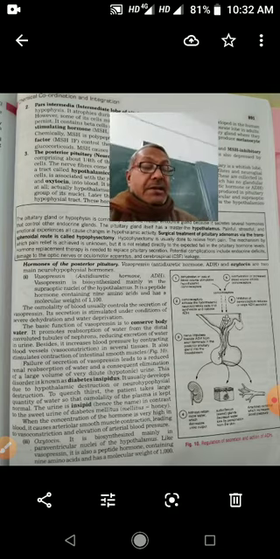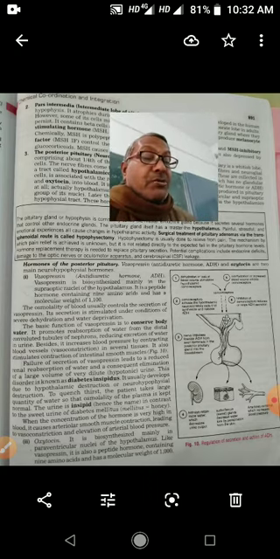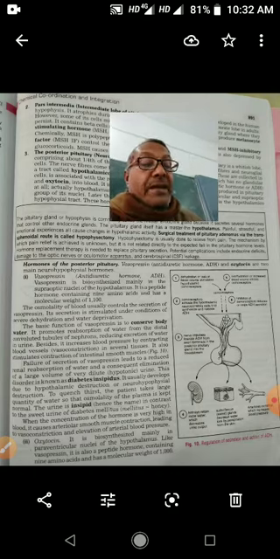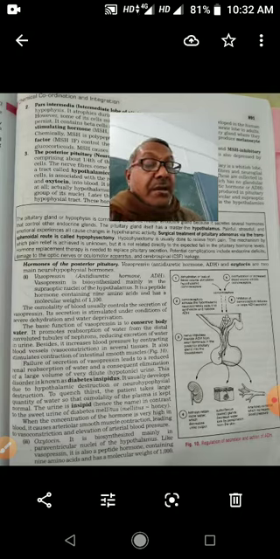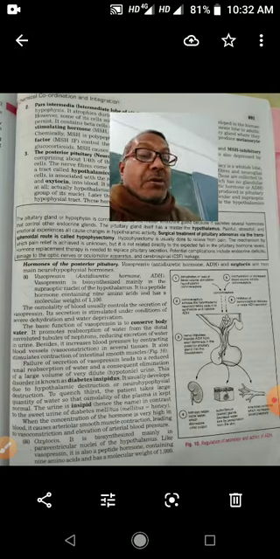If there is less secretion of this hormone, there is no absorption of water, and in that case the person suffers from diabetes insipidus. So antidiuretic hormone or vasopressin hormone promotes the reabsorption of water during urine formation from the distal convoluted tubule.